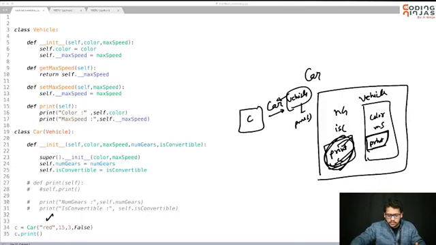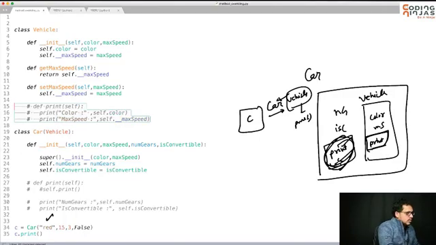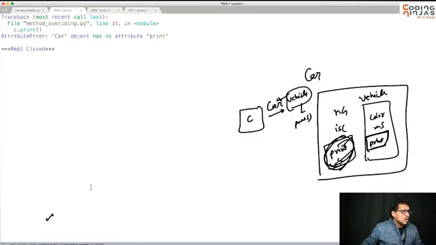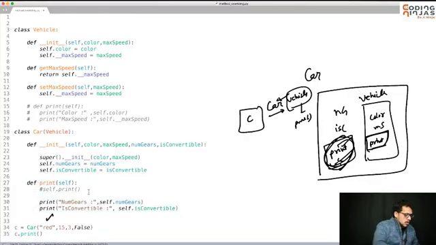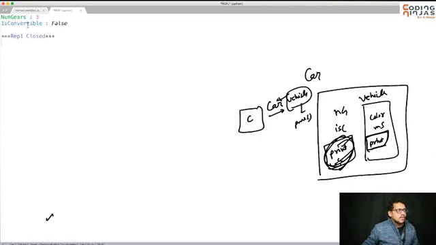If this is also not there, then what happens? Let's see. We got an error that car object has no attribute print. It was not able to find print because vehicle does not have print and car does not have print. So from where will print come? I think this is very logical: if only this print was there, then obviously car's print will be called, and you will get the answer with number of gears and is convertible.